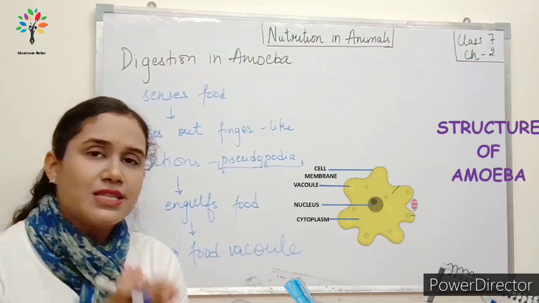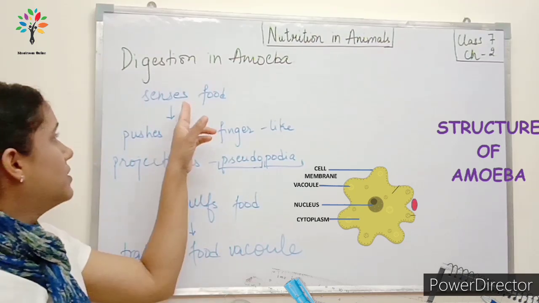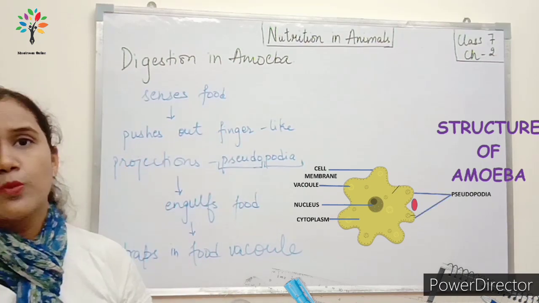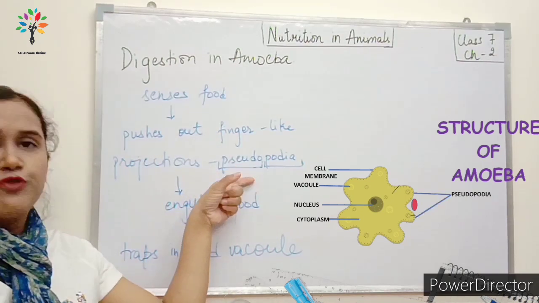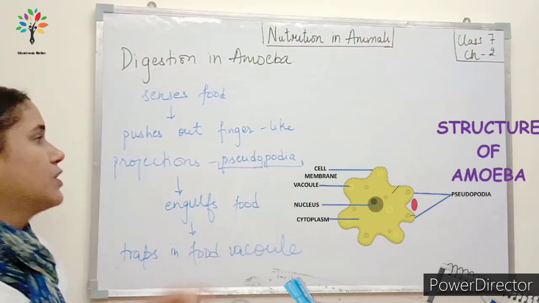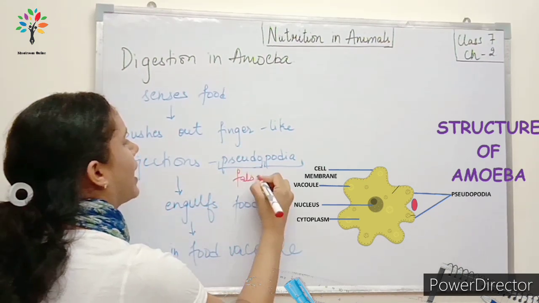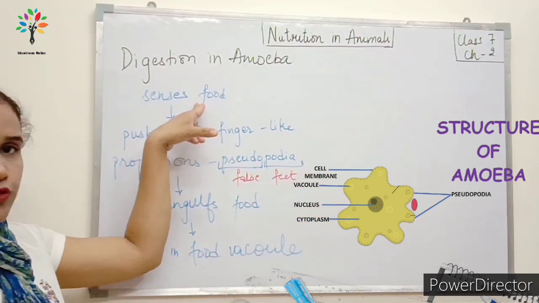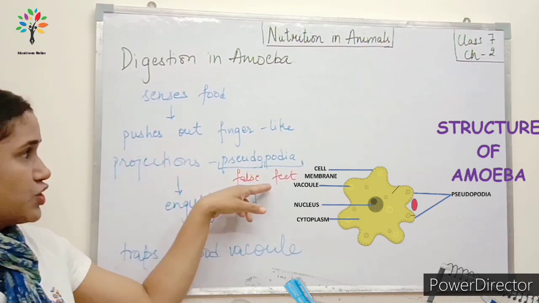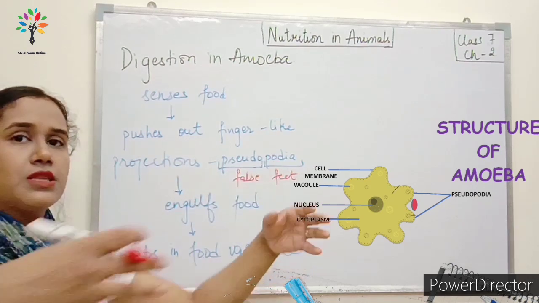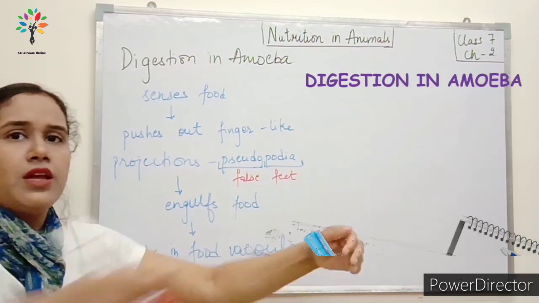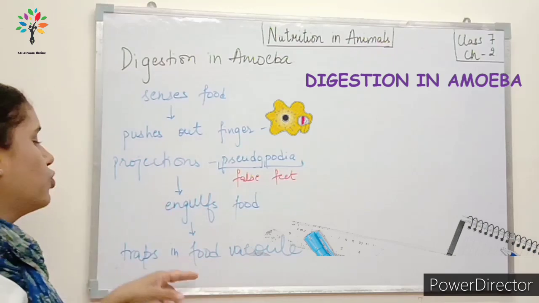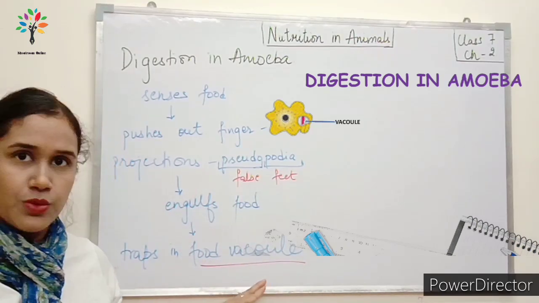So when it senses food around itself, then it pushes out finger-like projections called pseudopodia. Pseudo means false and podia means feet. So pseudopodia are also known as false feet. So it sensed the food, pushed out finger-like projections, pseudopodia or false feet, and then it engulfs the food. It engulfs the food and traps the food in the food vacuole.